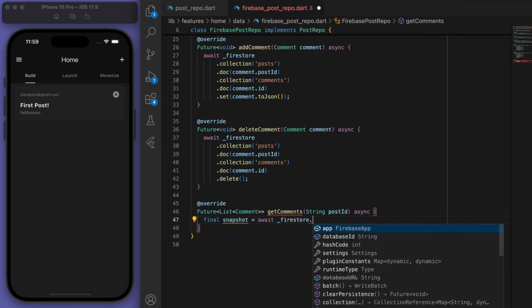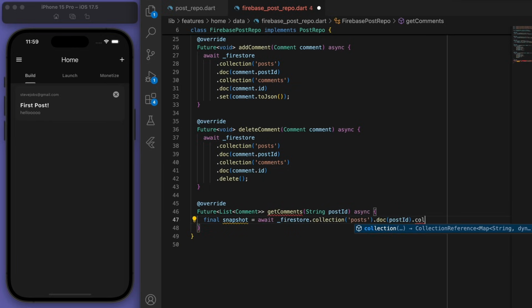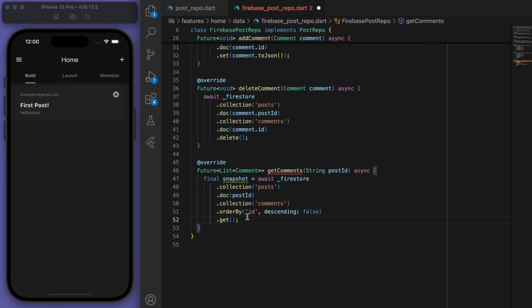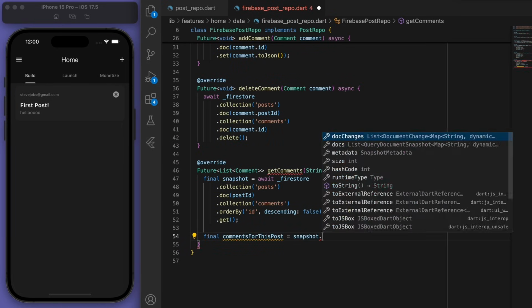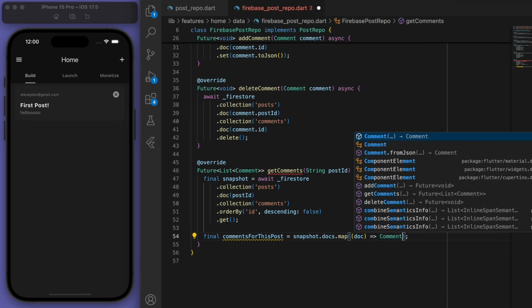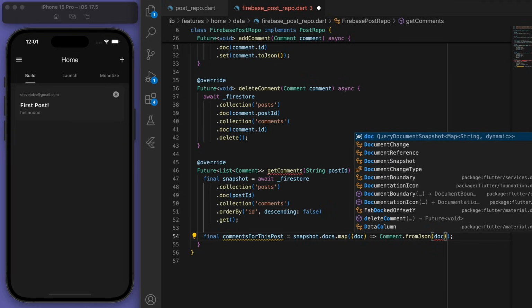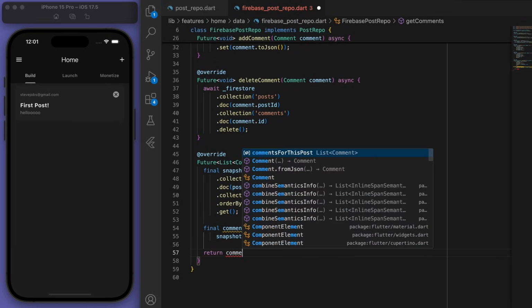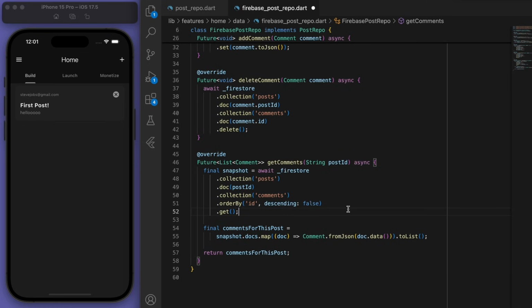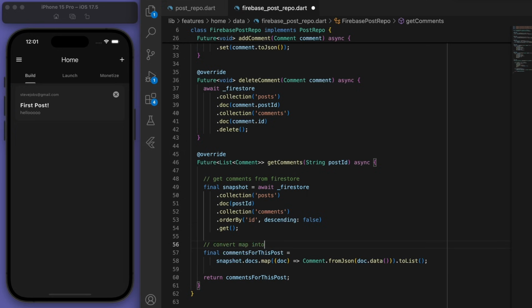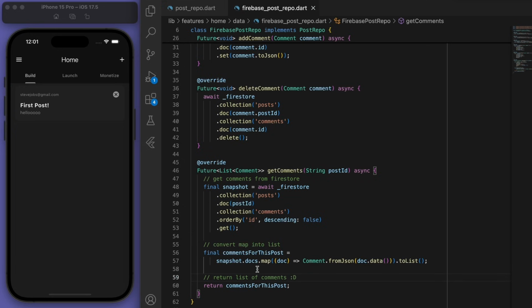We're going to get the snapshot. And for each comment, we're going to convert it from a JSON to a comment object and convert it to a nice list. And we can return that. Sweet, so that's all the backend stuff done.